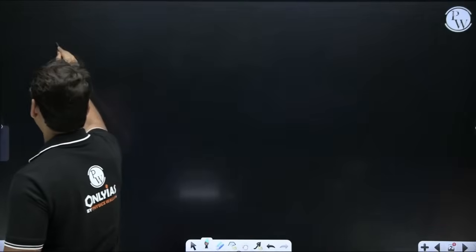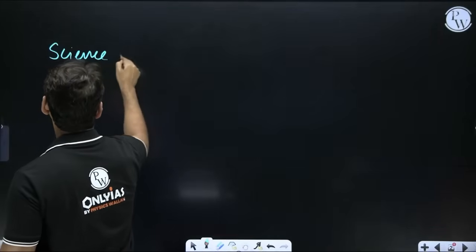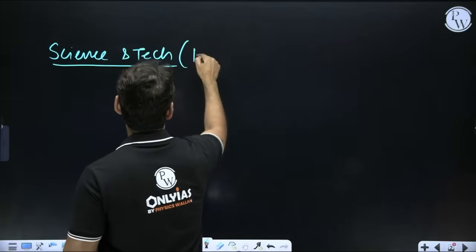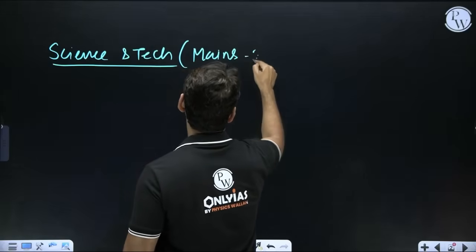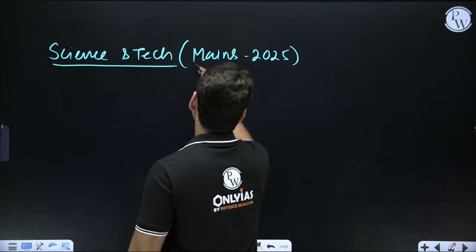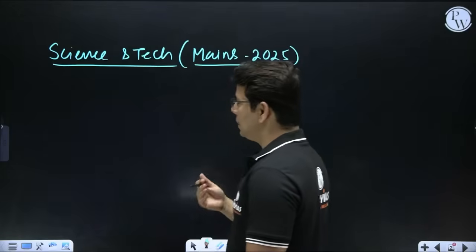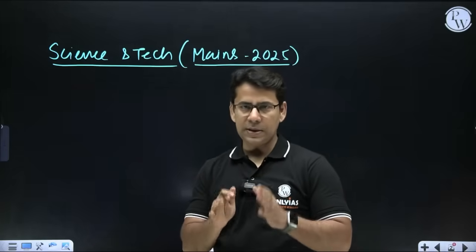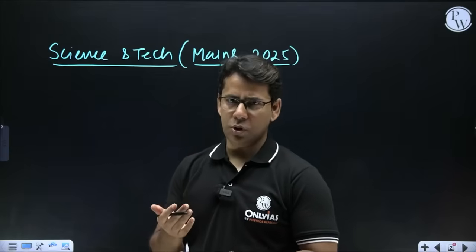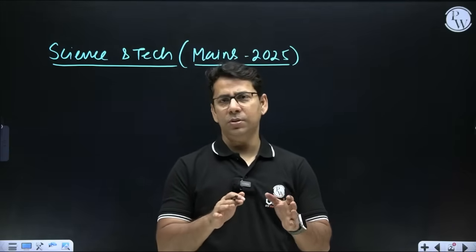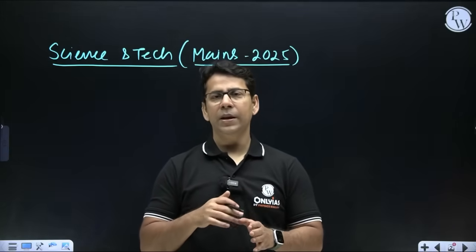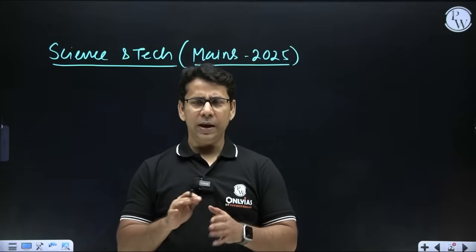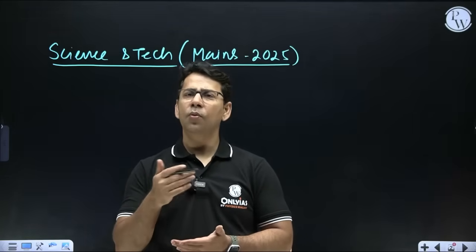Especially for mains 2025, we can easily expect around 2 to 4 questions from this area. I'll be honest, because obviously in paper 3 there are so many topics and science and technology is also there, and there has been a trend of about 2 to 4 questions.